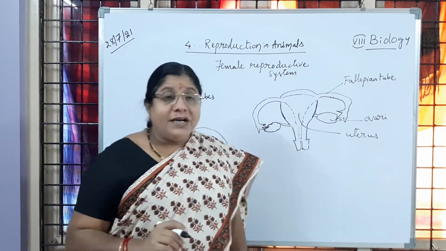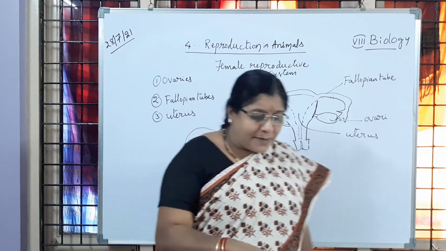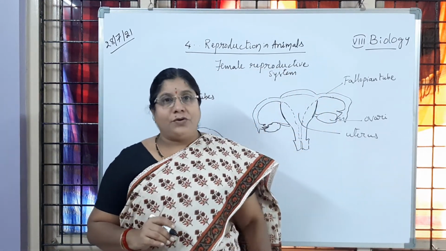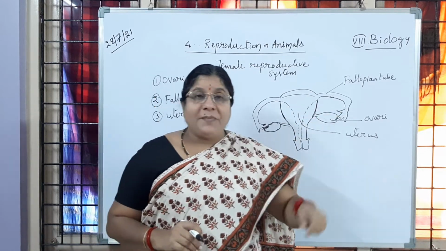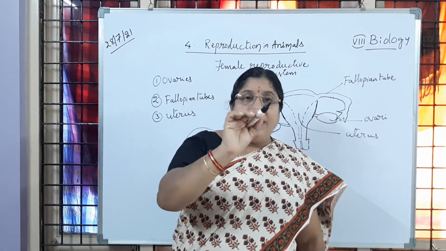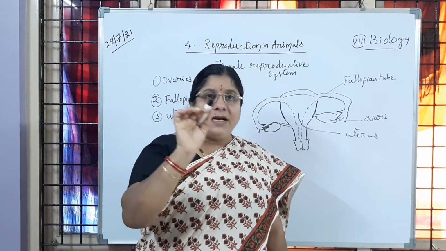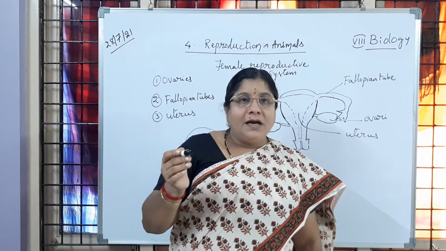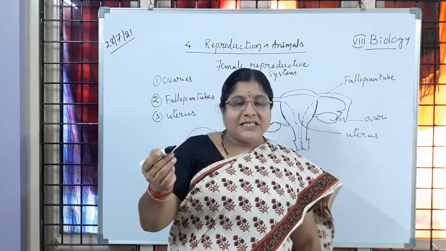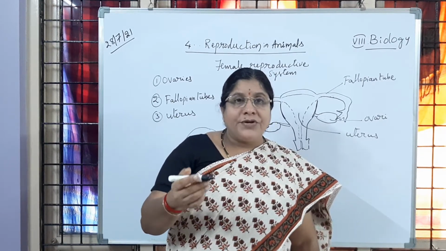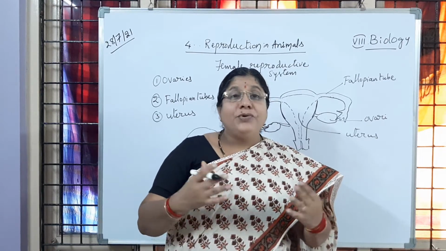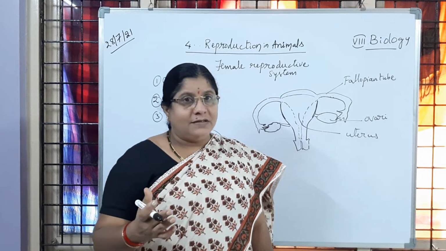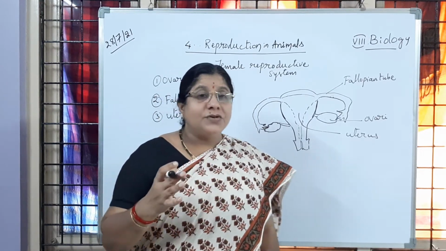So now what is going to happen here? The first step of reproduction, if we see, is that fusion has to be carried out. We learned in the sexual reproduction points that gametes are produced. What are the gametes? Male and female gametes are produced by males and females. Now the gametes which are produced have to fuse. Means fusion has to be carried out. What do we call that fusion? Fertilization. Is it clear? So fertilization is going to happen.